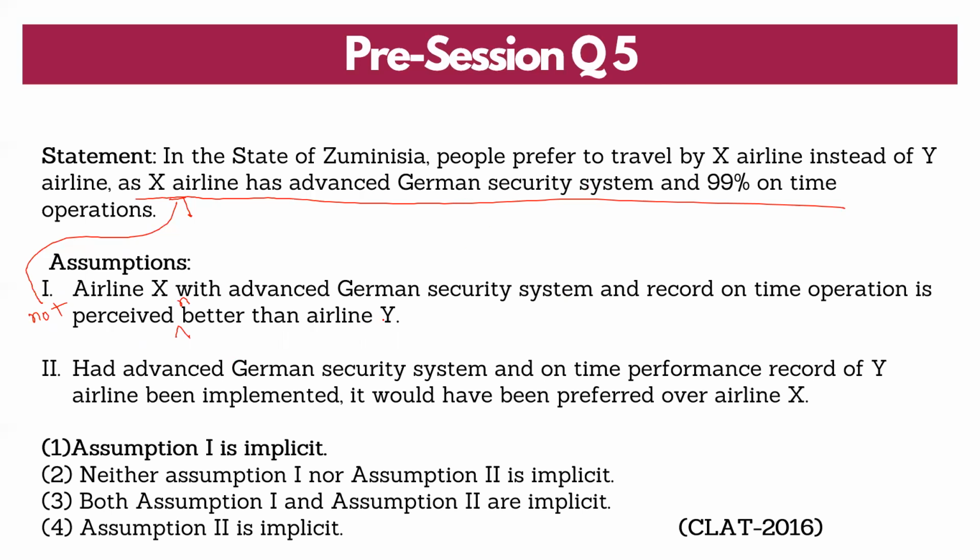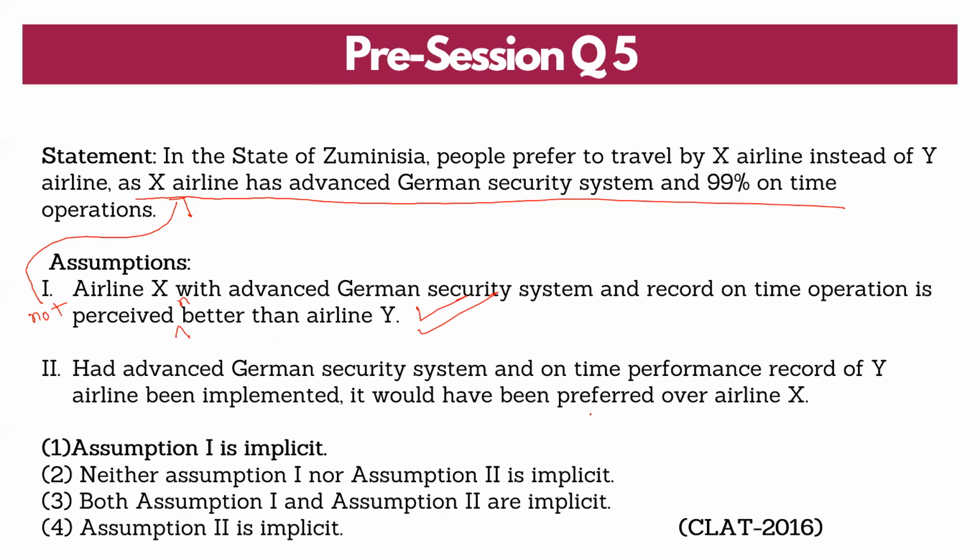So the negation of assumption one will make the given statement completely irrelevant. This is a valid assumption. Next, had the advanced German security system and on-time performance record of Y airline been implemented, it would have been preferred over airline X. How do I know?